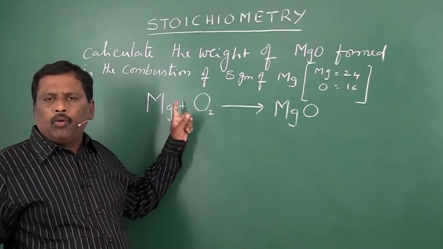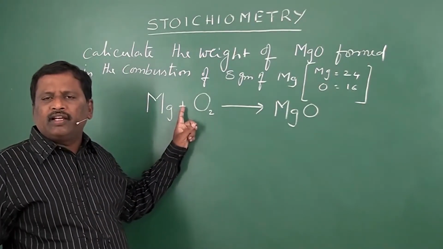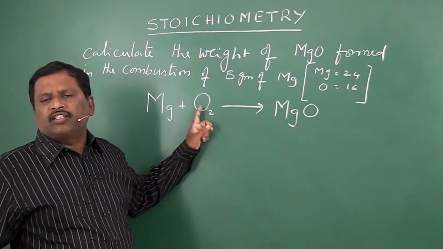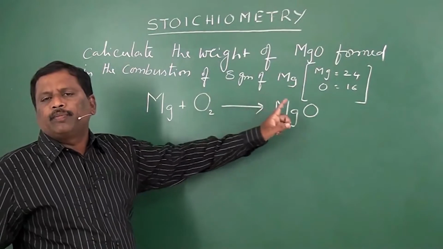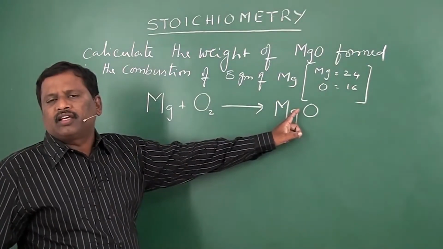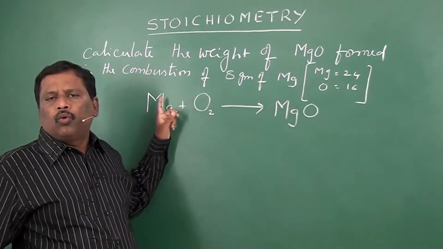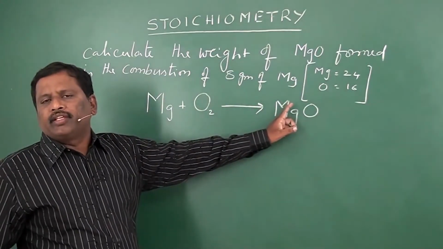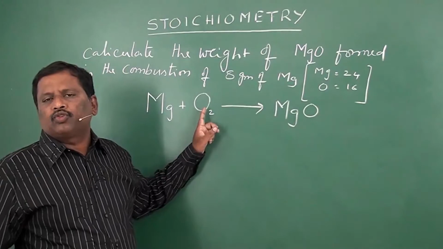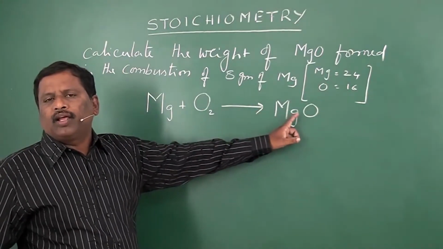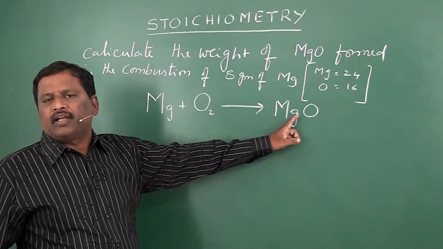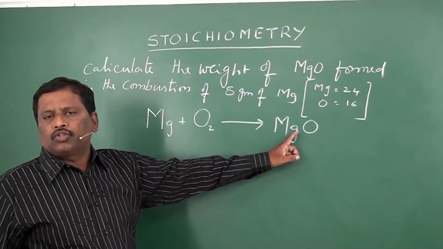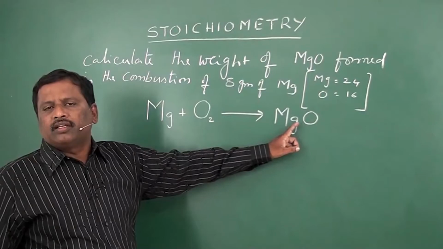So check how many magnesiums are there in the reactant side and how many magnesiums are there in the product side. How many oxygens are there in the reactant side and how many oxygens are there in the product side. Now, one magnesium is present in the reactant side. In the product side also you have one magnesium. But in the reactant side you have 2 oxygens, whereas only 1 oxygen is present in the product side. So oxygens are not balanced. So you have to balance oxygen.